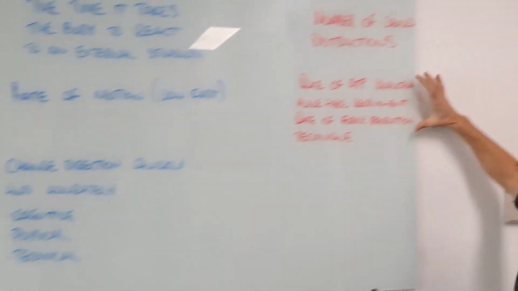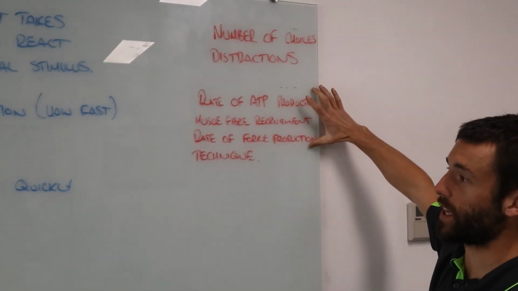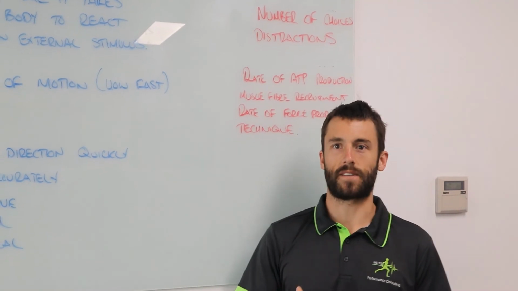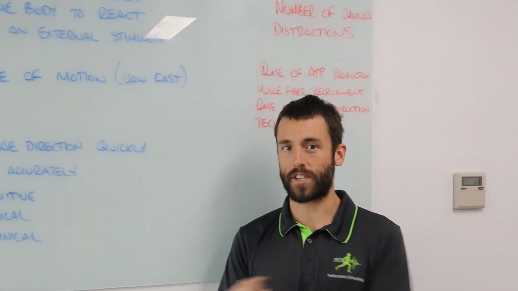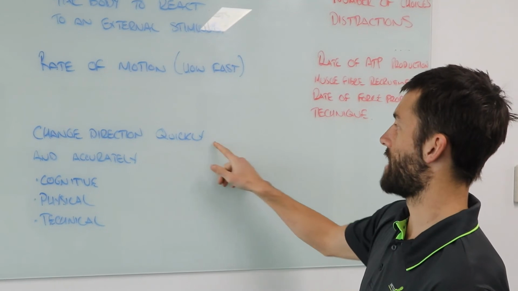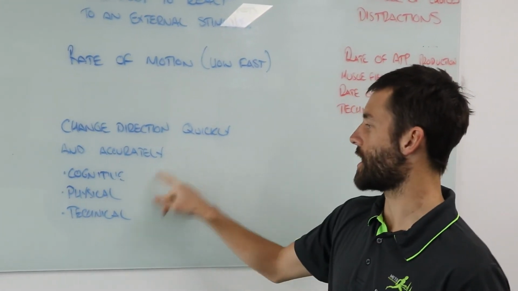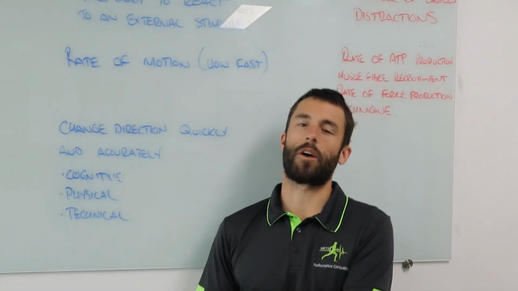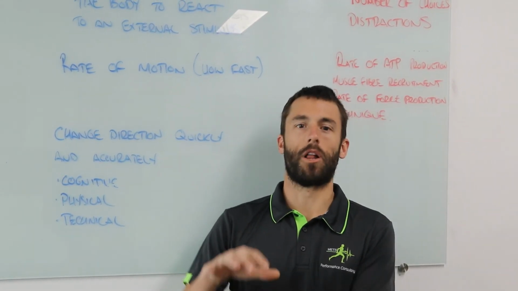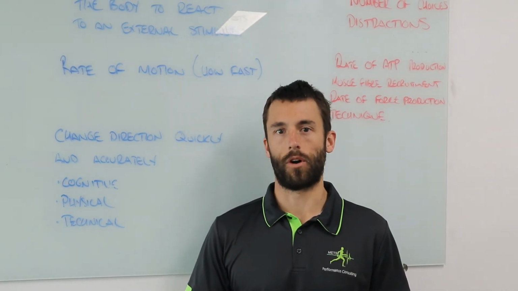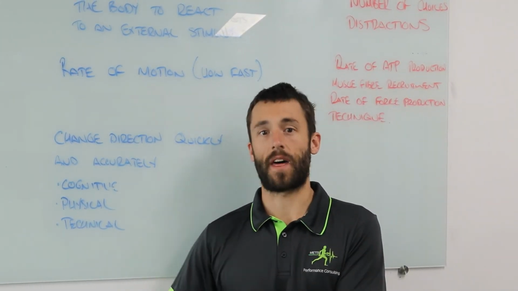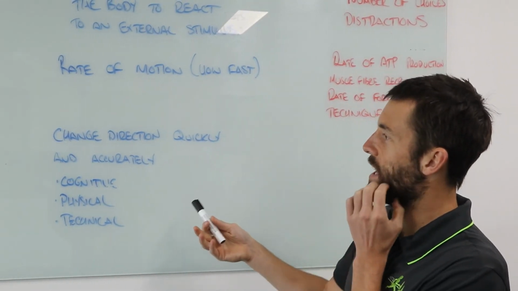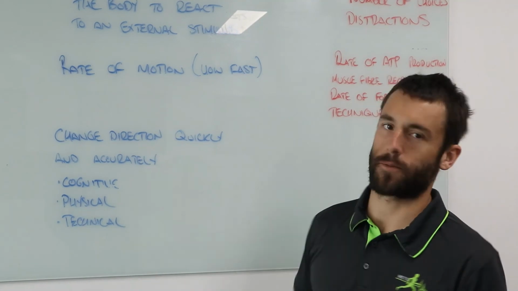So we're sort of coming back to this. If we want to do it quickly, we're going to need muscular power. We're going to come back to all those physical aspects that are going to allow us to have that really quick change of direction. So physical aspects for quickly, cognitive for accurately, and there is going to be some technique involved. Again, we might go back to some biomechanics and talk about a low center of gravity and a wide base of support, allowing us to transfer that power to change direction quickly. So the important thing is that there is this cognitive aspect, probably the really important thing.